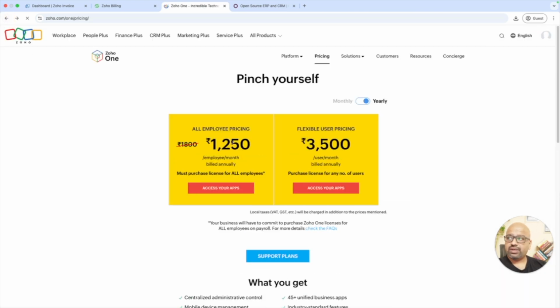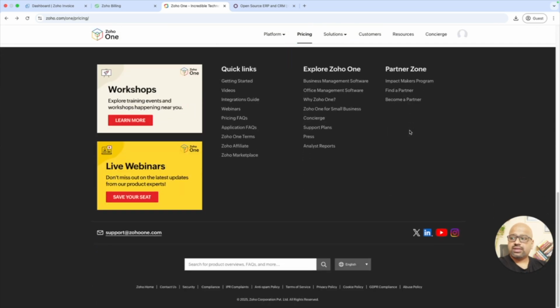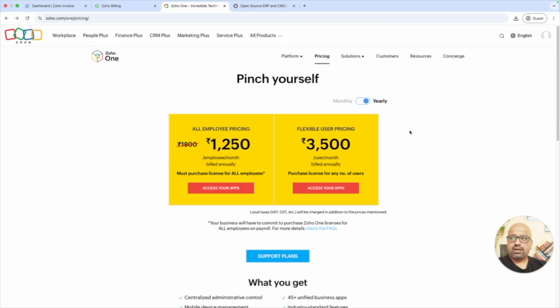So if you're really looking for these kinds of tools, you can really get on board and start using them. And there are more than this. There are below or downgraded software also. See what is friendly for your pocket and what is your main purpose. Is it invoicing or CRM or your sales activities? Based on that, deploy one of the software and start working on it. That should be good enough.